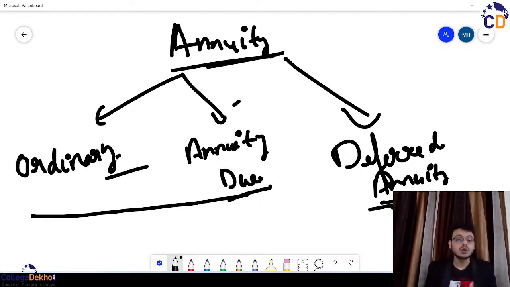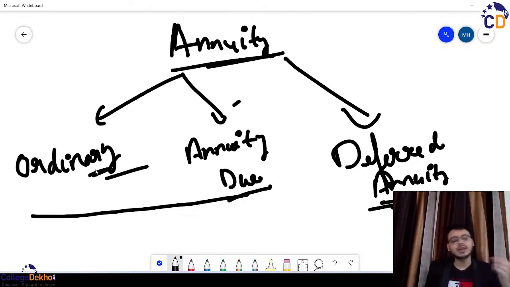Okay. So in the context of the ordinary annuity, the amount that you are depositing or investing is at the end of the period only. It can be at the end of the month, at the end of the year. So let's take a simple example: you are investing a certain amount of money at the end of every month. That is, you invest on January 31st, then 28th of February, then 31st of March, then 30th of April, then 31st of May. So you are investing a particular amount on the last date of every month, at the end of each month.